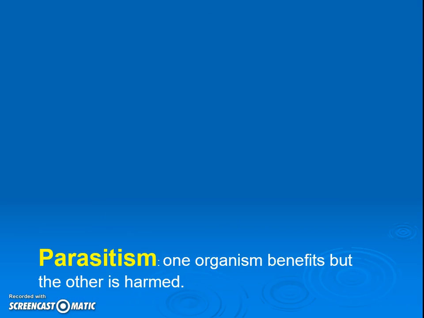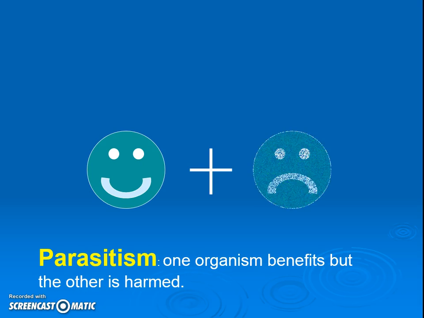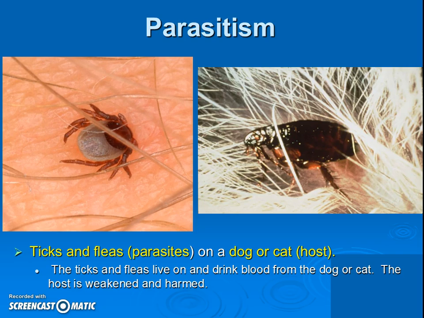Our next relationship is parasitism. You probably remember this one because of the word parasite. One species benefiting, the other one is harmed. If you had me for biology, we watched a really gross video of a wasp and a caterpillar. But because I'm not going to do that again, here's another example that's closer to home. Ticks and fleas. These can affect you, but they likely are affecting your pets. If you have them, they are harming the pet, and they are benefiting because they're getting nutrients. But just know that parasites do not try to kill their host. That would make it so that they wouldn't be able to get more nutrients from them, so they don't kill.